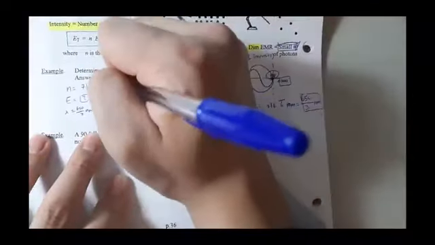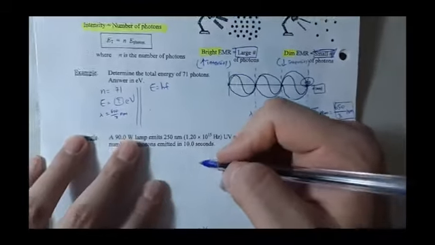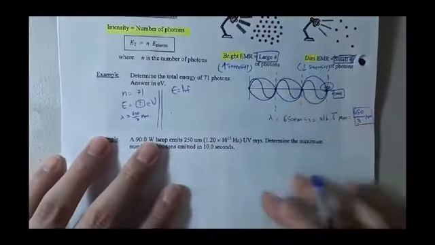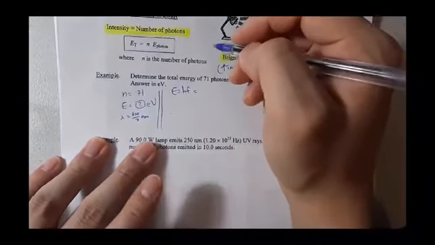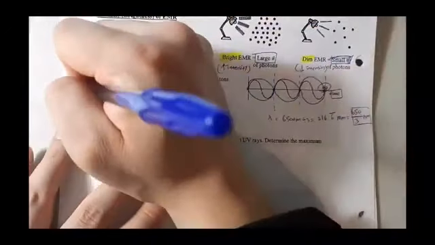Now the energy, first thing first, E is equal to hf, but as you may know, f is not reciprocal, sorry.